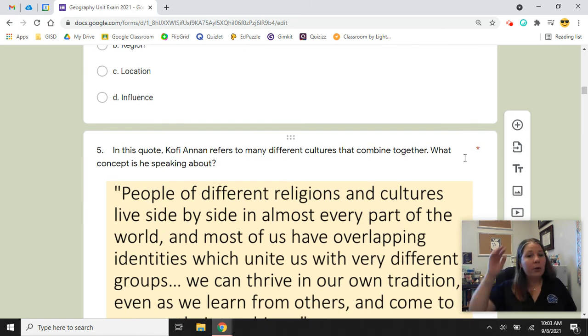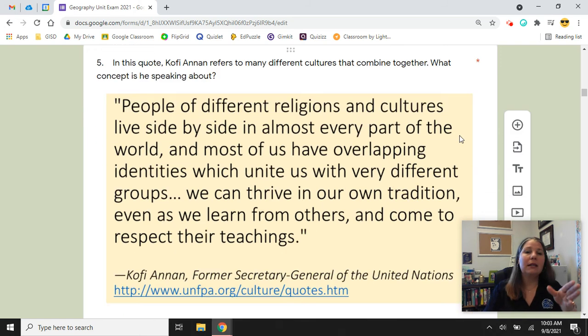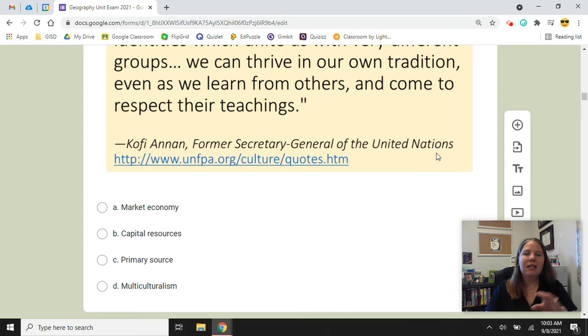Number five, in this quote, Kofi Annan refers to many different cultures that combine together. What concept is he speaking about? It says people of different religions and cultures live side by side in almost every part of the world, and most of us have overlapping identities which unite us with very different groups. We can thrive in our own tradition even as we learn from others and come to respect their teachings. Does that quote talk about market economy, capital resources, primary source, or multiculturalism?